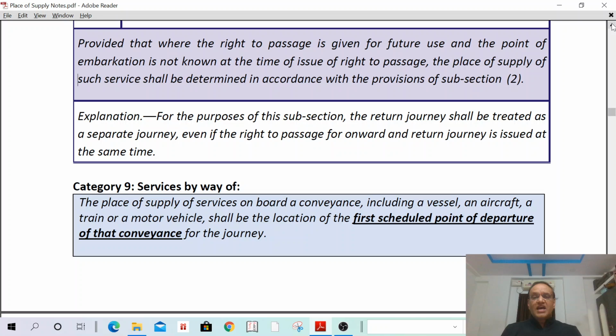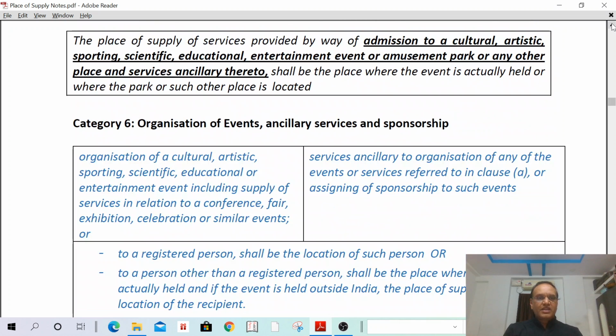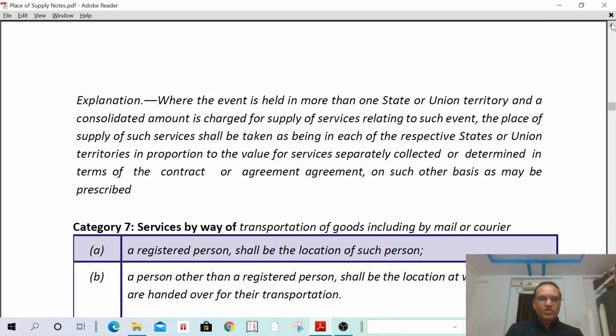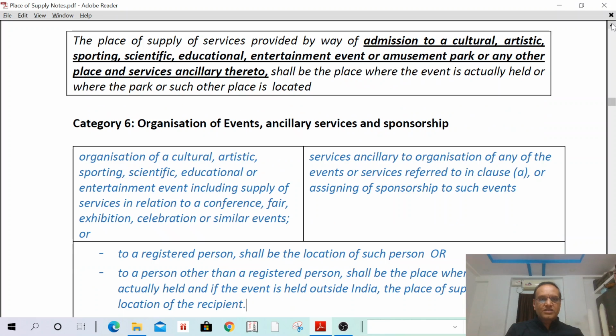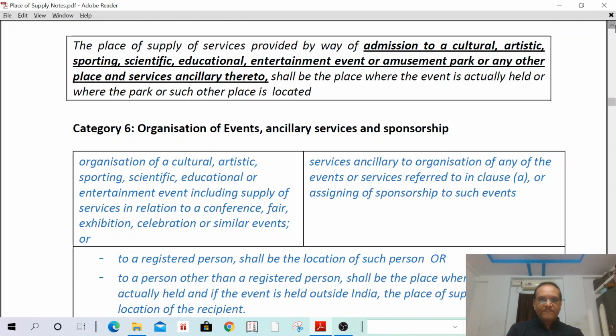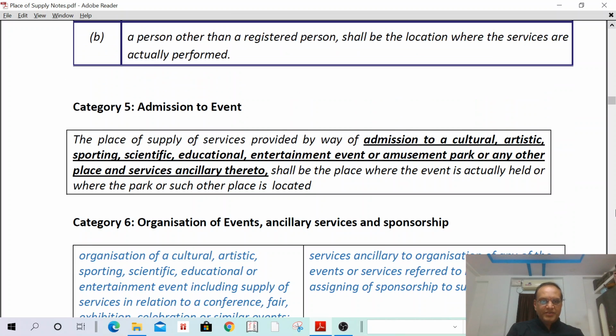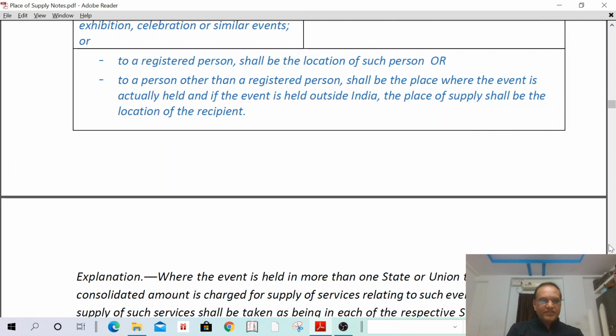Organization of event. Organization of event, if it is a B2B, location of the recipient. If it is a B2C, location where the event is actually held. If the event is located outside India, then the location of the recipient. Then admission to event we have completed, and organization of event also we have completed.